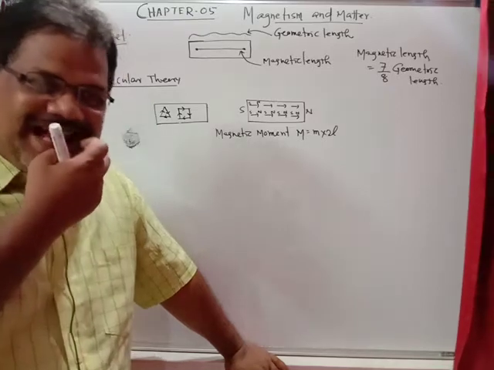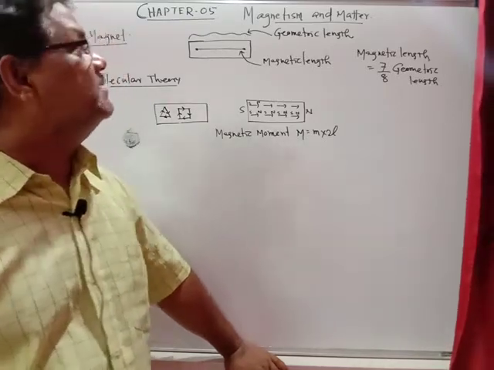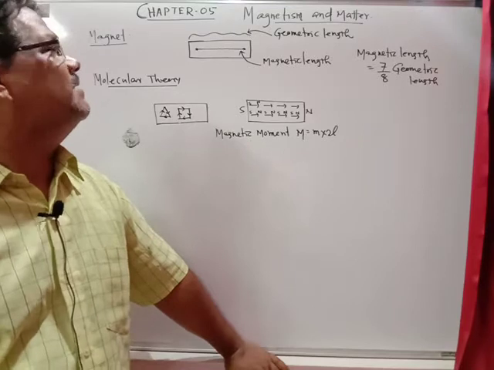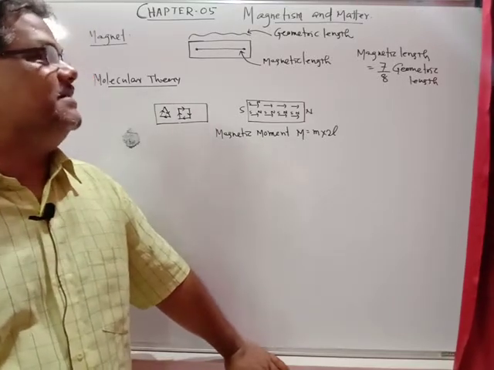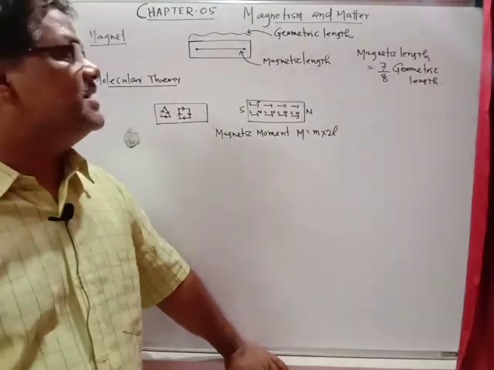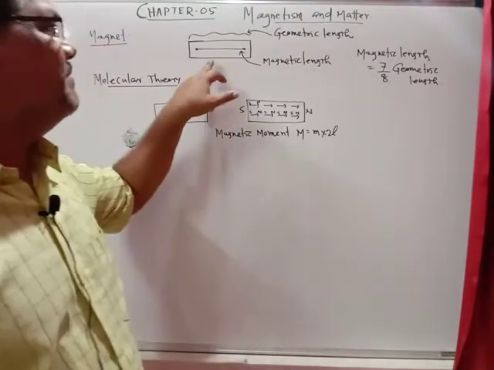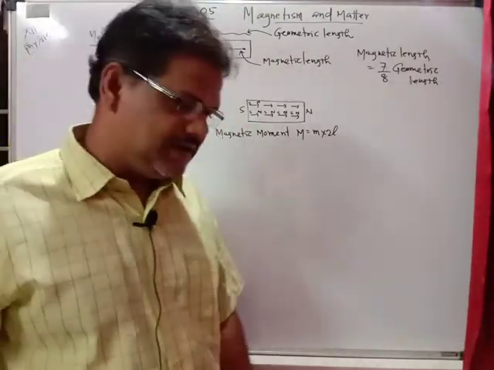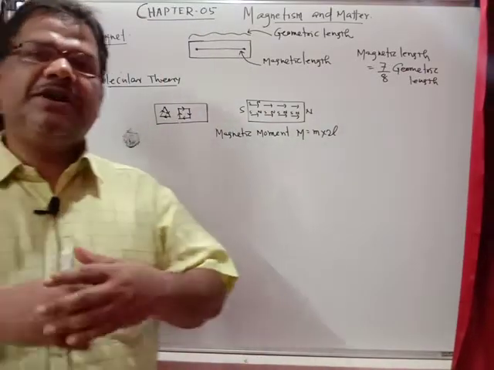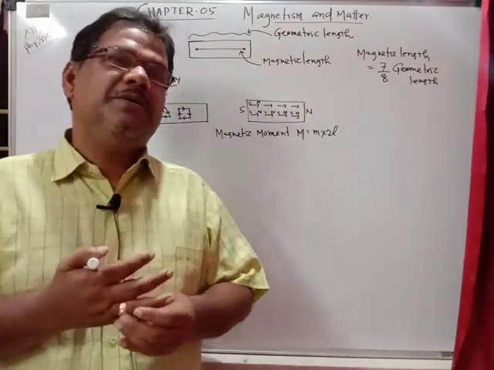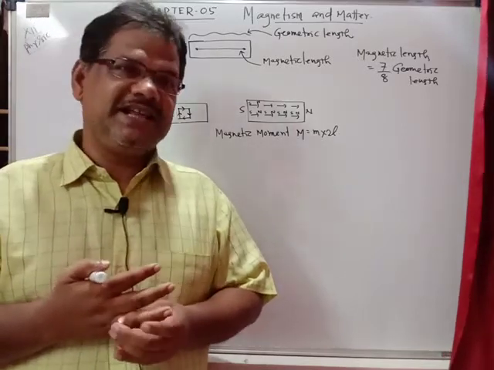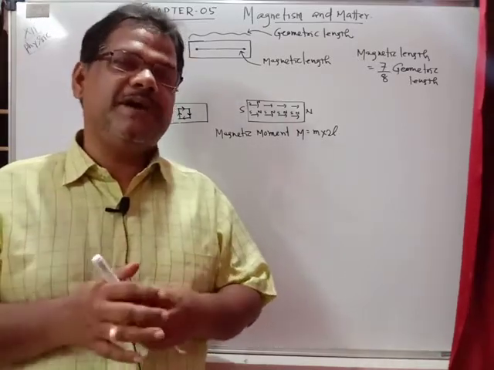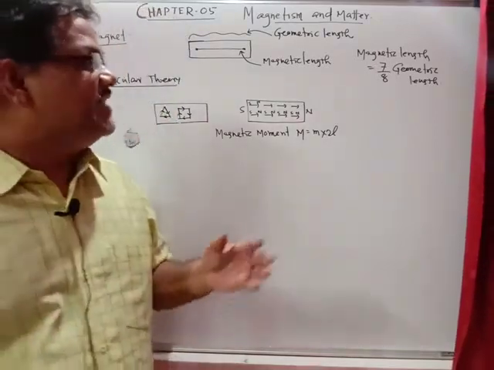Friends, today we have to discuss the new chapter, that is magnetism and matter, chapter number 5. In magnetism and matter, we will be concentrating only on the bar magnet, particularly the bar magnet. Already in the previous chapter we have discussed how a magnetic field is created when current passes through a conductor, and we are dealing with the magnetic field and magnetic effects.